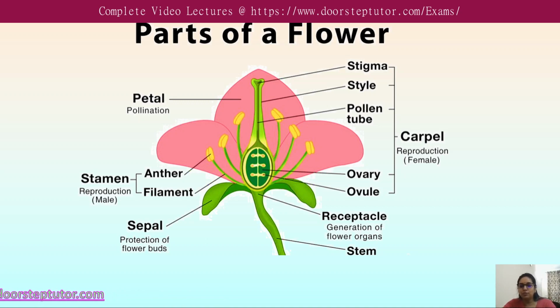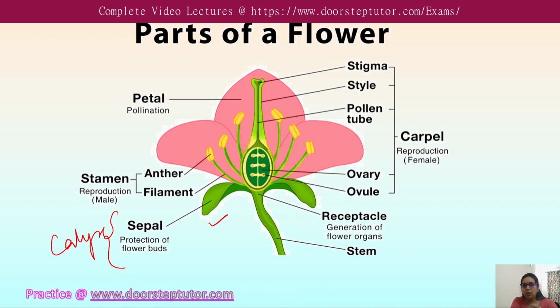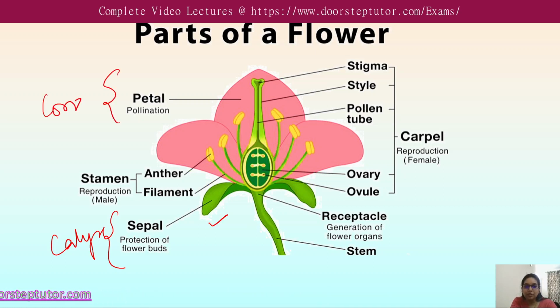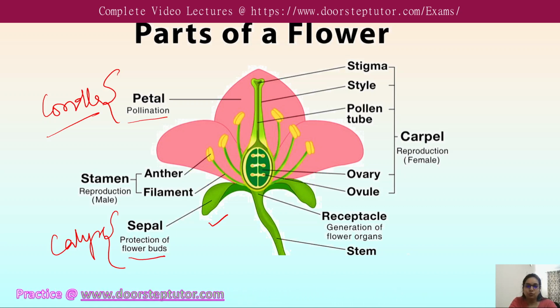A flower consists of several parts which are arranged in whorls. The first whorl is the calyx, which is comprised of sepals, generally green in color. Next is the corolla, which is the collection of petals. The petals are brightly colored, with beautiful colors, and they are for pollination purposes, while the sepals are for the protection of the flower bud. So the first whorl is the calyx, the second is the corolla.